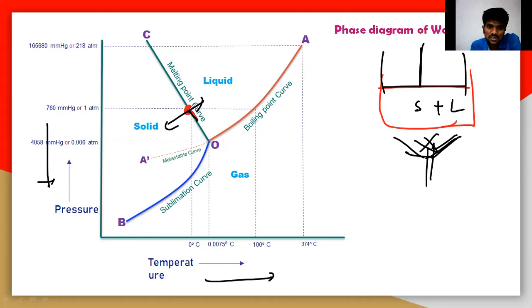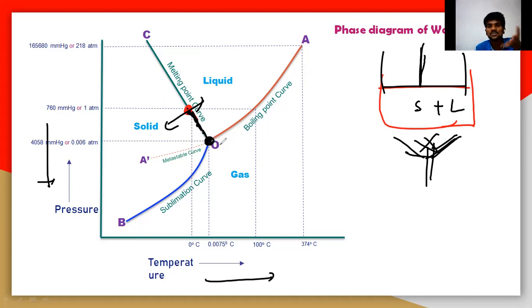So what happens? Definitely solid plus liquid, there will be equilibrium between the solid and liquid. When you are moving towards like this, the piston is slowly moving upwards, and we are increasing the boiling with so much heat energy. And when it is moving towards this particular point, this is a very interesting point.